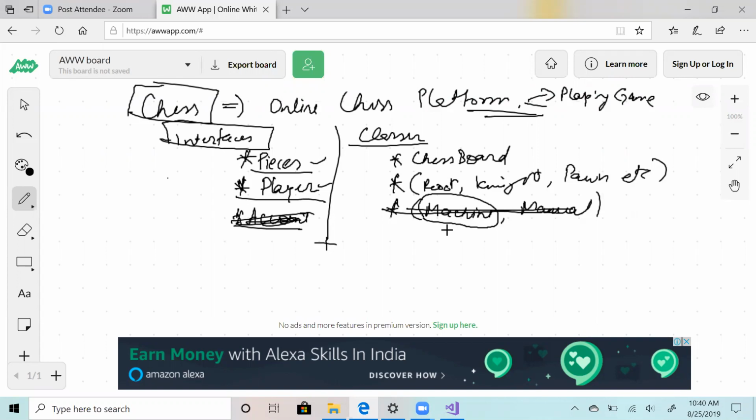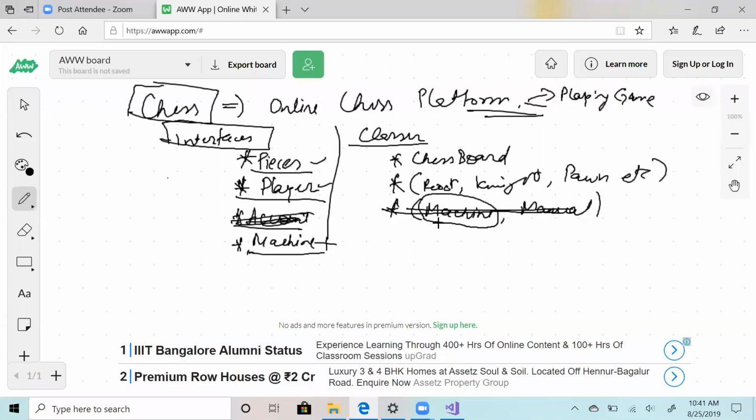So you can have an interface of machine, and then machines like AlphaGo, and you can keep on adding specializations as they come. But if you create a class machine, you will have a hard time adding these things. Okay, so these are the basic things: pieces, player, machine.